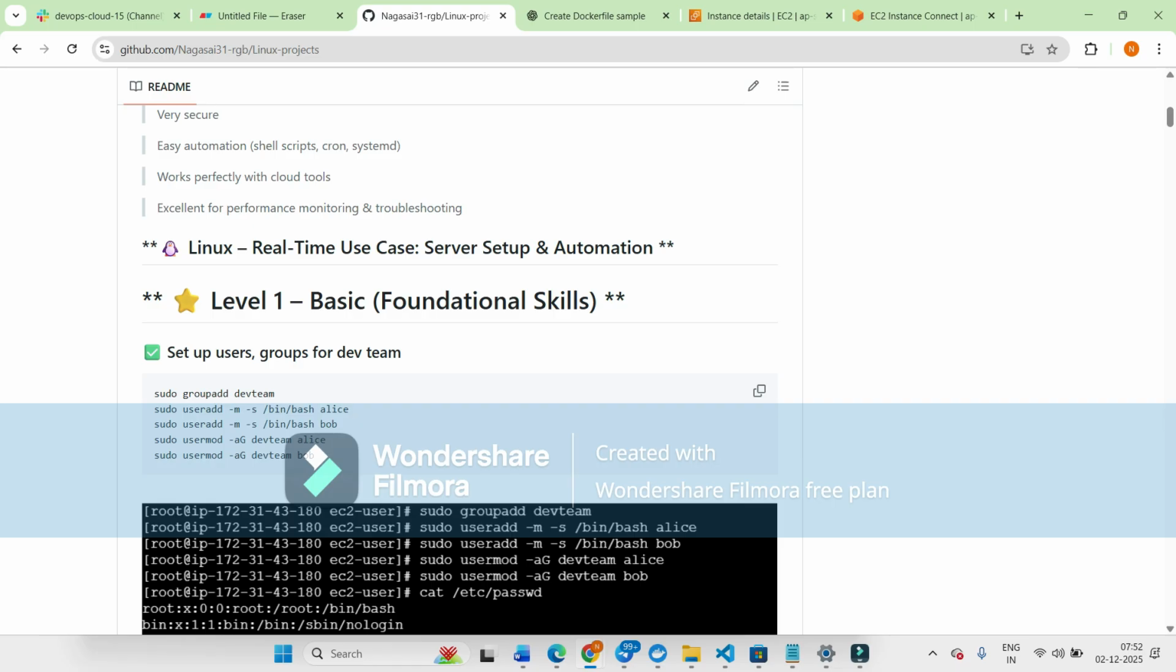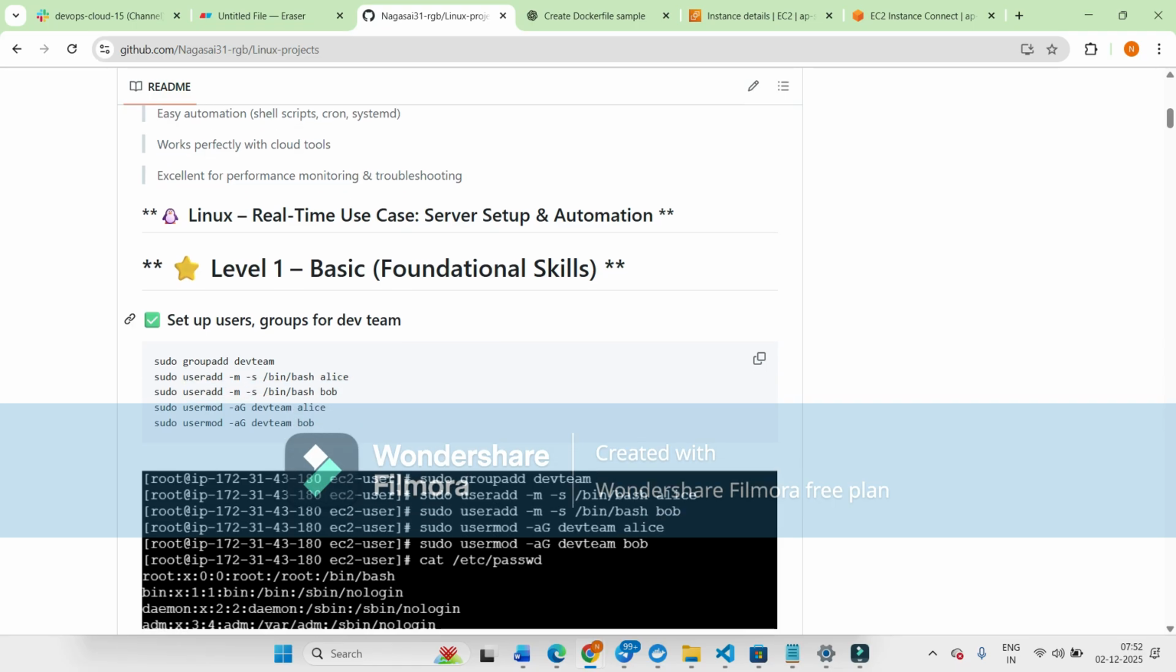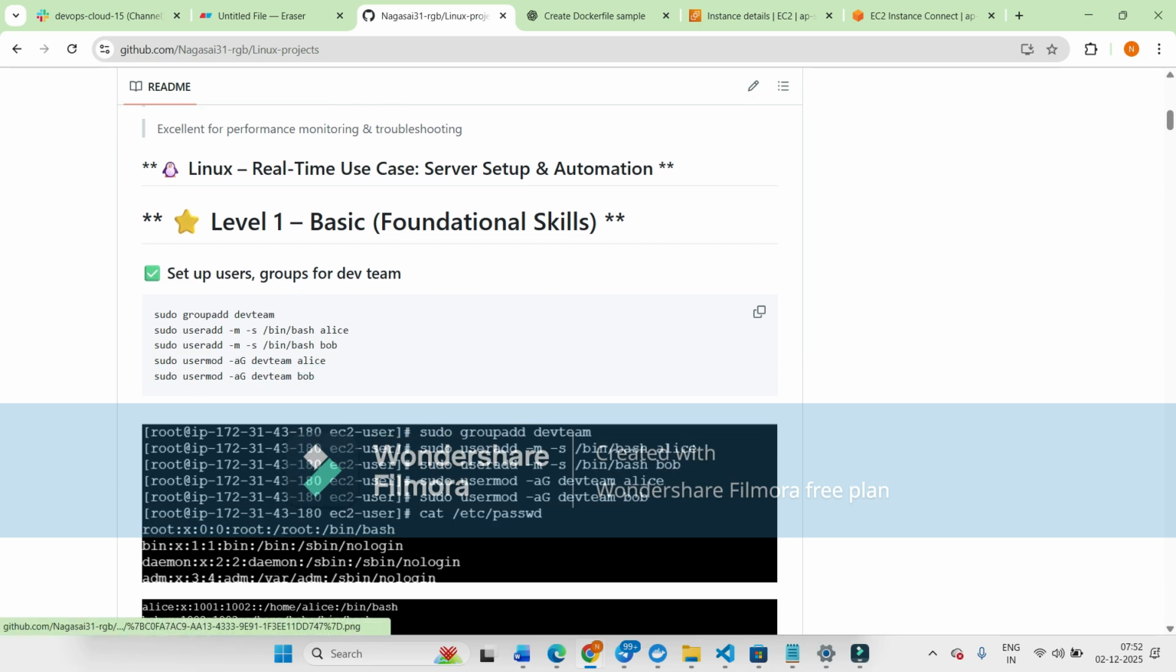Today I want to explain some basic foundation skills that every DevOps engineer must have. First one is how to set up the users and the groups for any team. In this video, I want to explain how to set up the users. For that, we can use the sudo useradd command. Sudo means super user do. It gives some extra privileges to the command. In sudo useradd, -m means the home path, -s means we have to define the shell, and then we have to give the username.